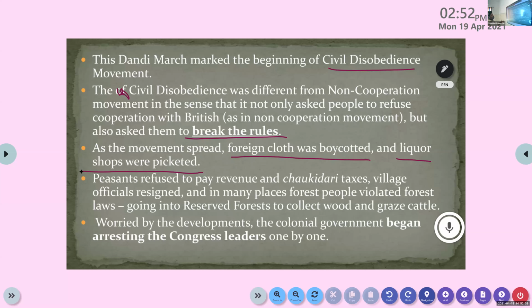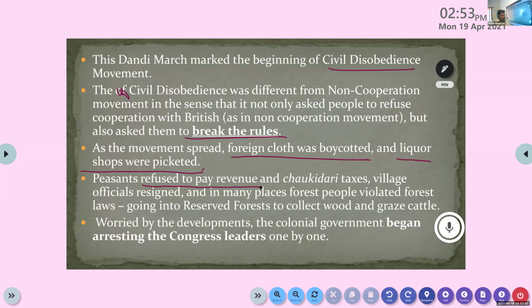So here also, at the time of civil disobedience, the leaders and followers of the Congress party used the same technique. What is that? Foreign clothes were boycotted. Liquor shops, wine shops, were picketed. Peasants refused to pay the revenue and the chowkidari taxes.